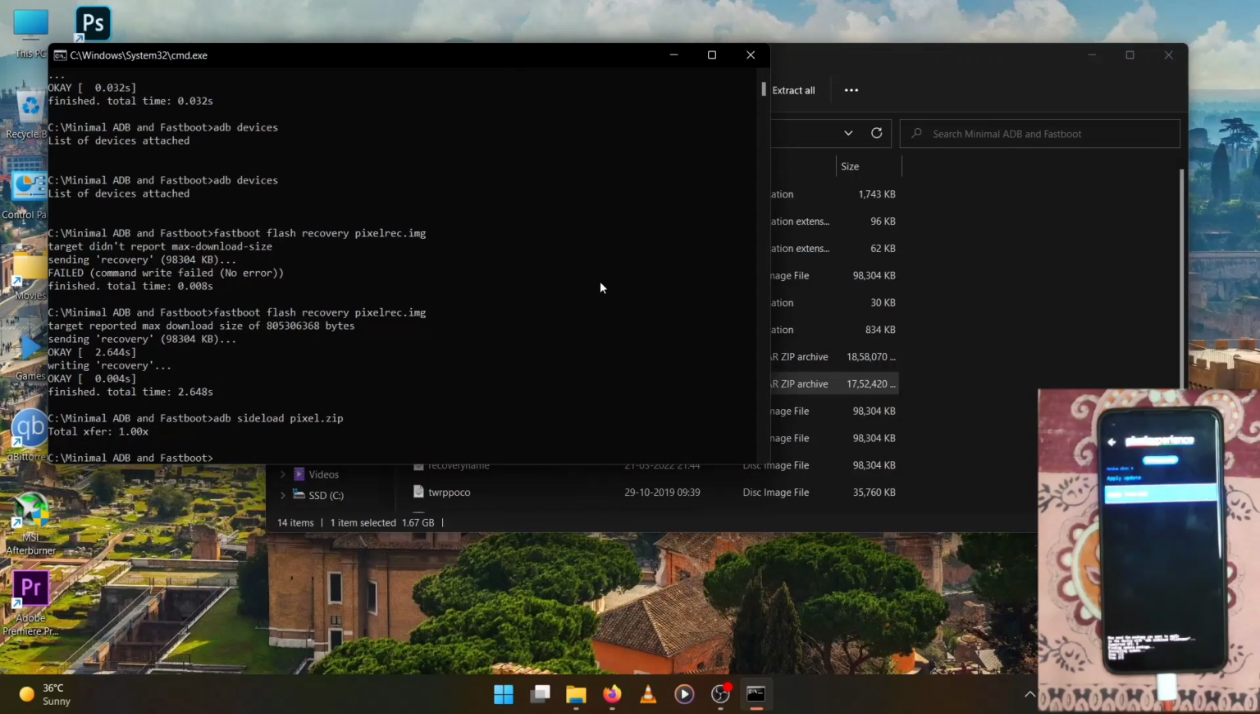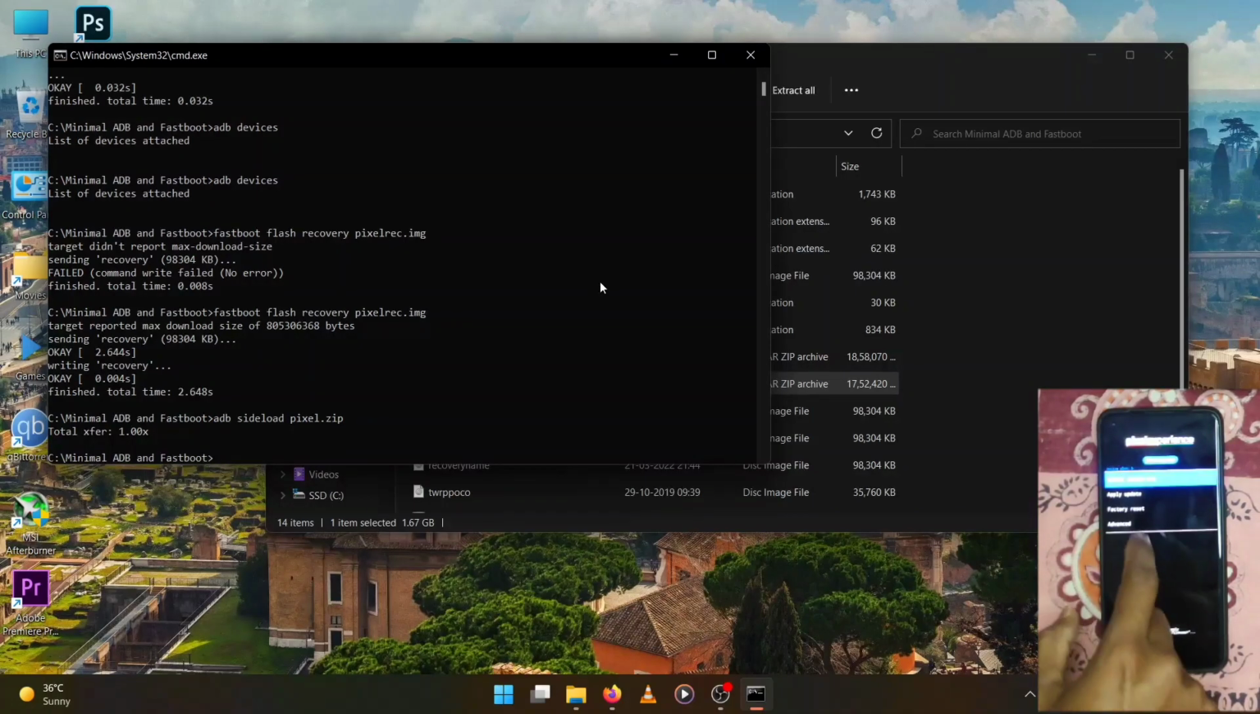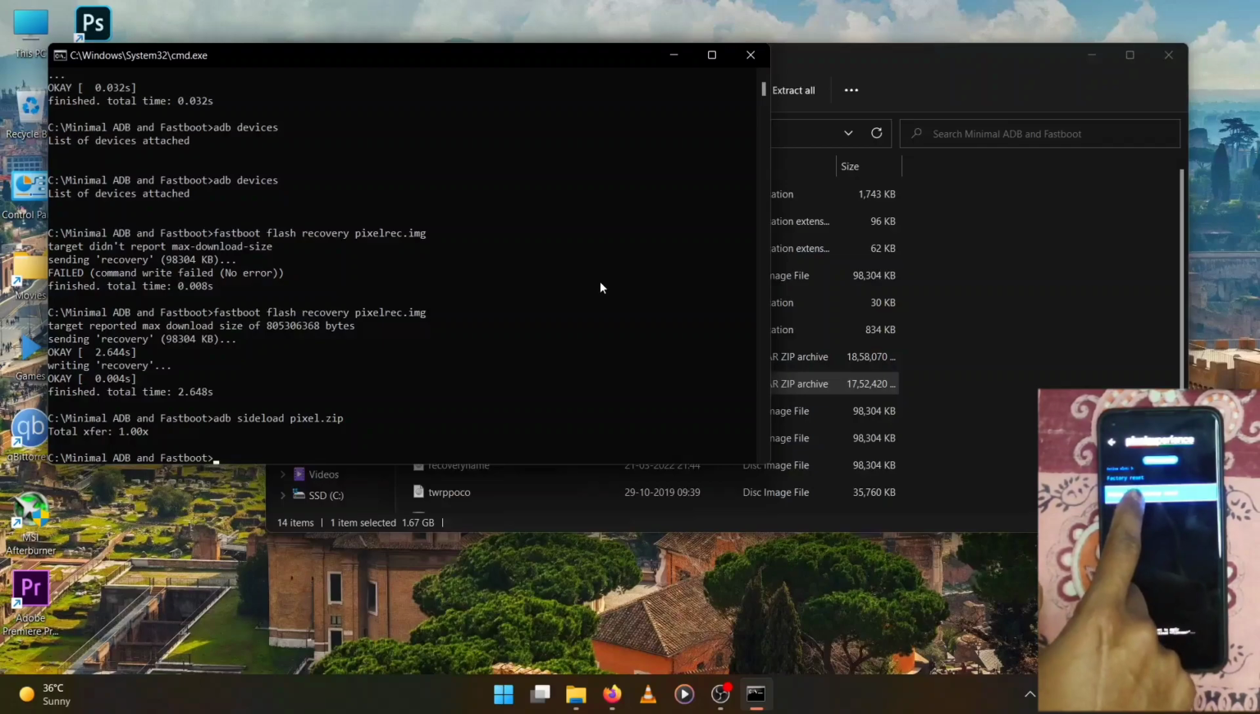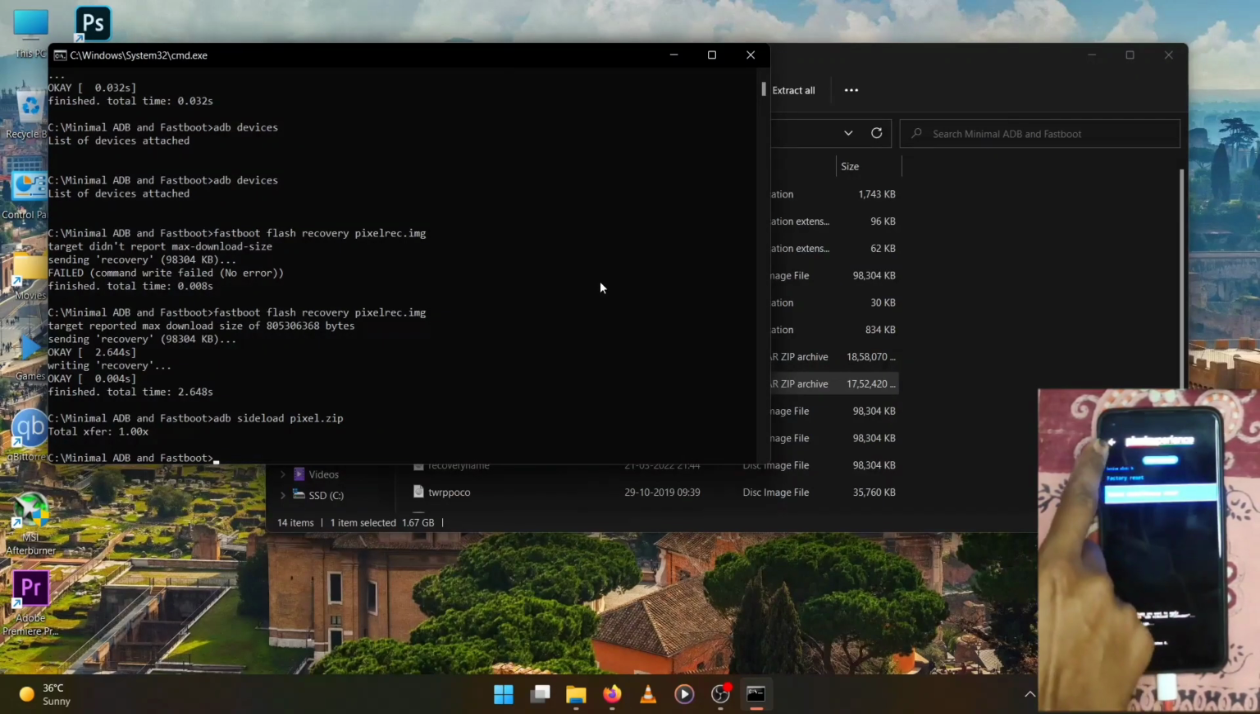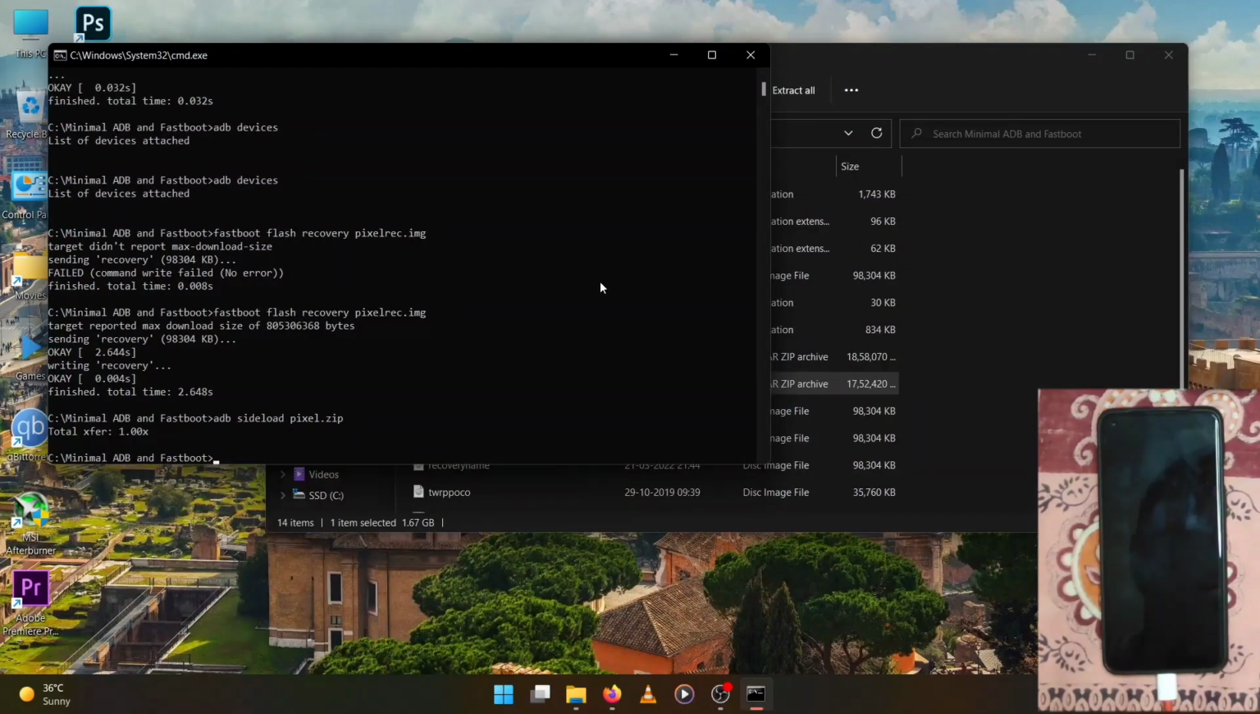So it completed flashing, and just for safety you go into format and format data to be safe from any kind of errors. Now reboot and your phone should boot into Pixel Experience ROM. You can flash any custom ROM through this process. Just make sure that the recovery is of that custom ROM only.